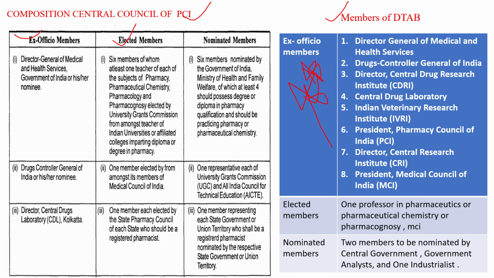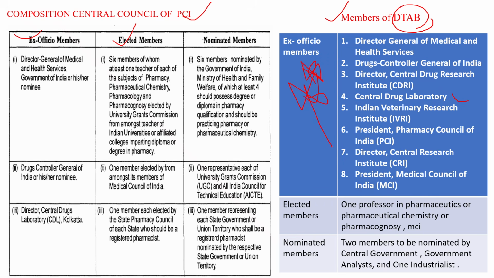Director General of Health Services, same as PCI; Drug Controller General of India; Director, Central Drug Research Institute, CDRI; Central Drug Laboratory situated in Kolkata; Indian Veterinary Research Institute; President, Pharmacy Council of India, PCI; Director, Central Research Institute; President, Medical Council of India, MCI. So these are the members you have to remember as ex officio members under DTAB, the Drug Technical Advisory Board.